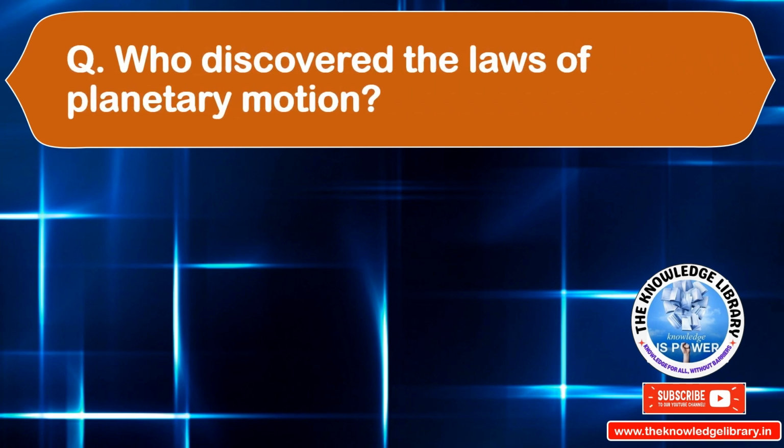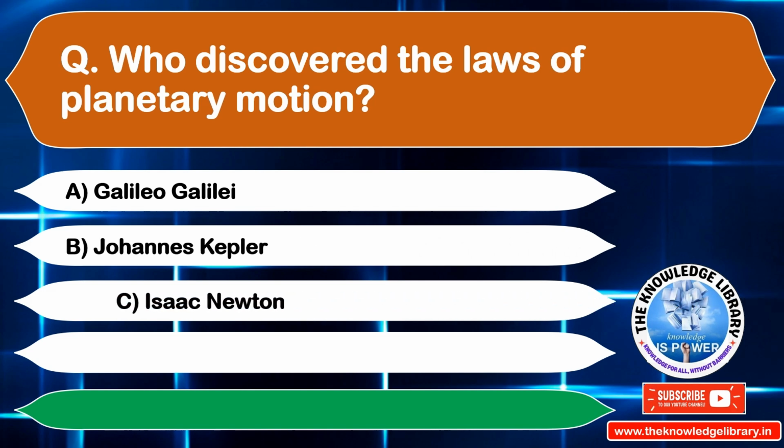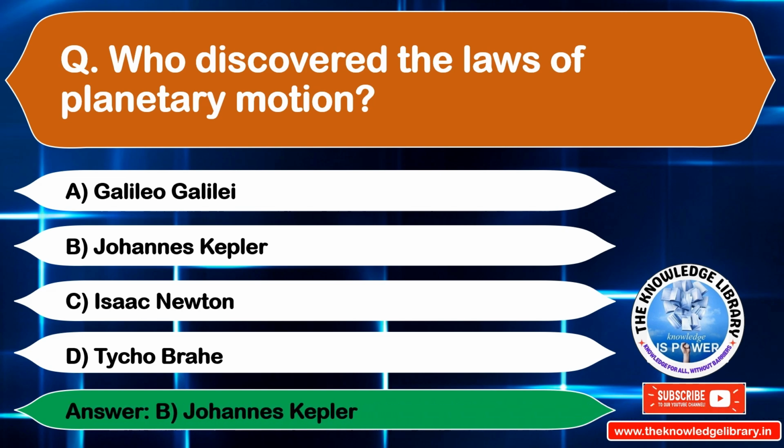Who discovered the laws of planetary motion? Option A. Galileo Galilei. Option B. John Kepler. Option C. Isaac Newton. Option D. Tycho Brahe. The correct answer is option B. John Kepler. Move to the next question.